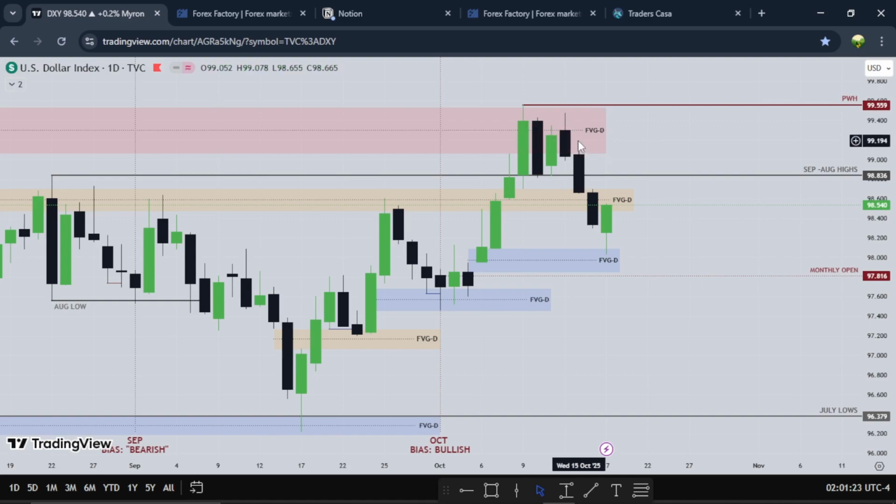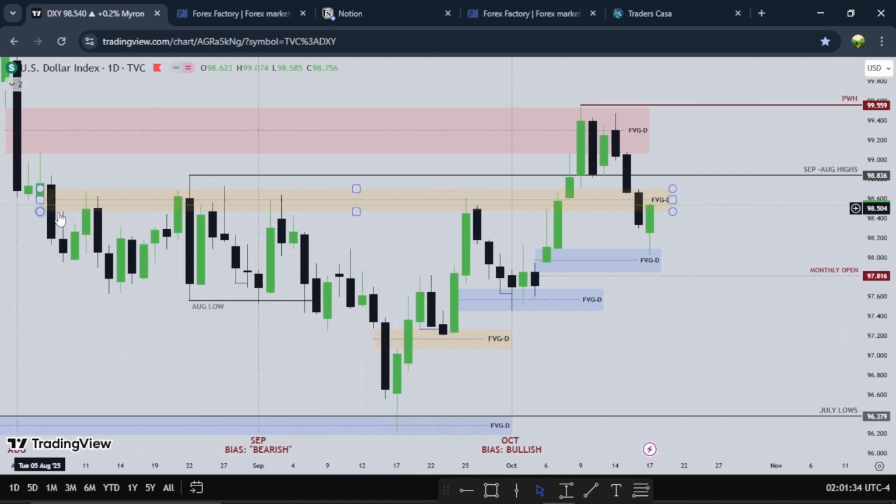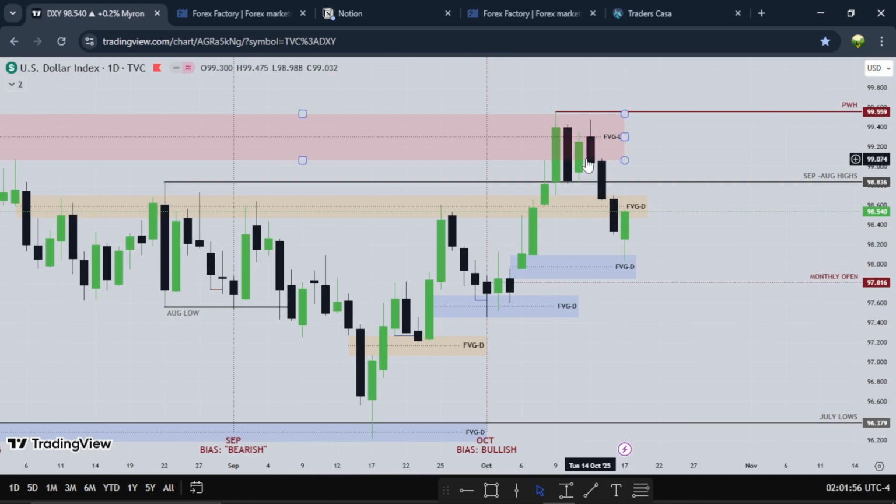Then we'll see Wednesday trades lower, Thursday trades lower. There's a fair value gap right here, this candle's high and this candle's low. Although there was a previous fair value gap that price has been using, this one right here, you can see resistance, resistance, resistance, resistance. So I was looking for support, then we'll go higher, but price trades lower. Instead, we trade lower into this lower fair value gap, right? So we see Friday having support at this lower fair value gap, this candle's high and this candle's low. So from Tuesday up till Thursday we see lower prices on the dollar. Then Friday we see some retracement from this fair value gap.